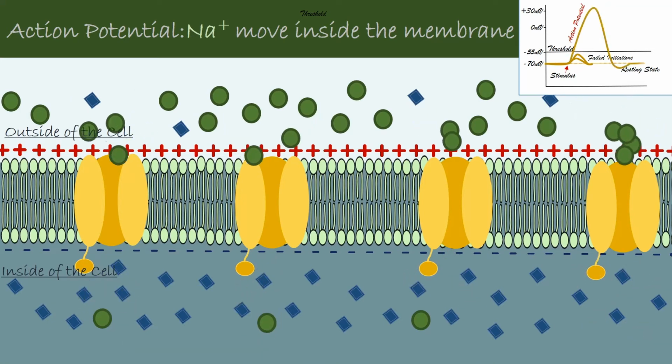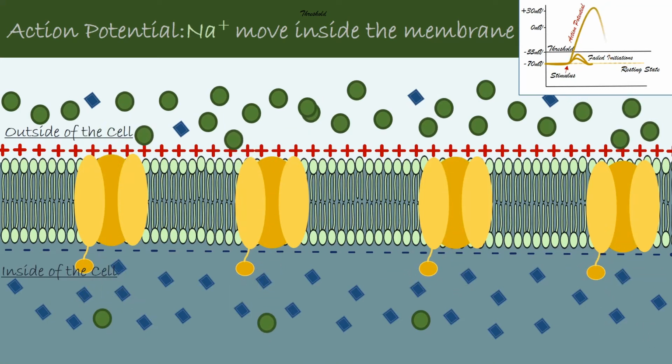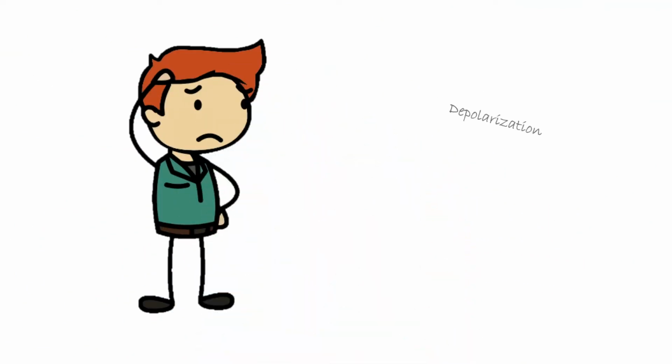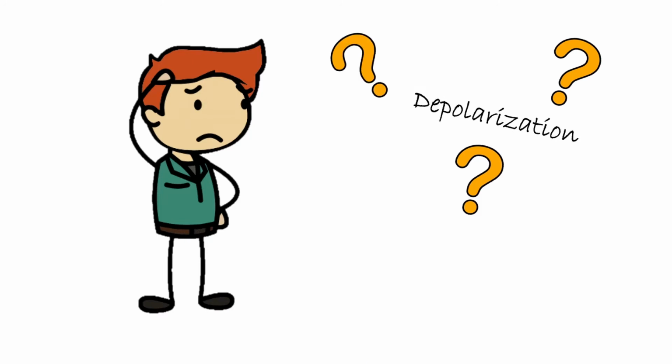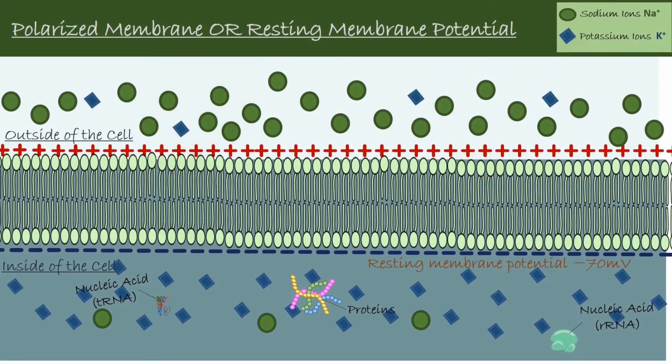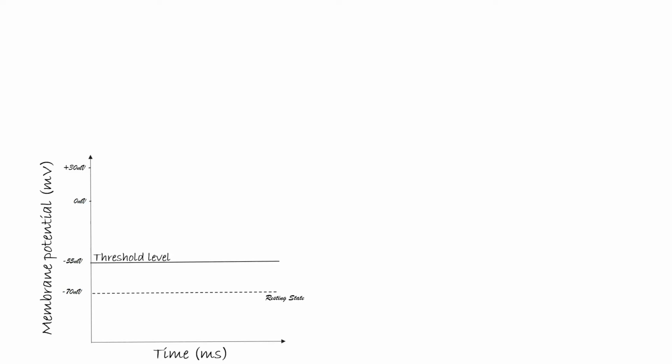In this state, the neuron continues to open sodium channels all along the membrane. If you are troubled because a new term, depolarization, is difficult to understand, let me make it clearer. You know that a resting membrane is in a polarized state because of charge separation caused by different ions. We can show this graphically by using the units of millivolts on the y-axis and time on the x-axis. Resting membrane potential is maintained at minus 70 millivolts. Now any change in membrane potential towards zero is termed depolarization.